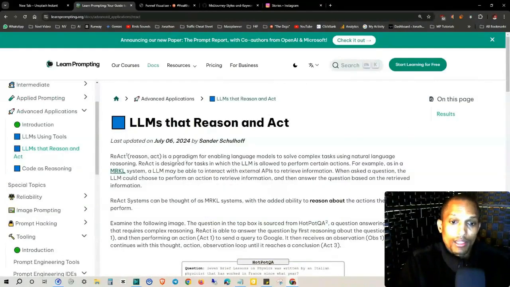So ReAct, which stands for Reason and Act, is a paradigm for enabling language models to solve complex tasks using natural language reasoning. ReAct is designed for tasks in which the LLM is allowed to perform certain actions. For example, as in a MRKL system, an LLM may be able to interact with external APIs to retrieve information. When asked a question, the LLM could choose to perform an action to retrieve information and then answer the question based on the retrieved information. ReAct systems can be thought of as MRKL systems with the added ability to reason about the actions they can perform.